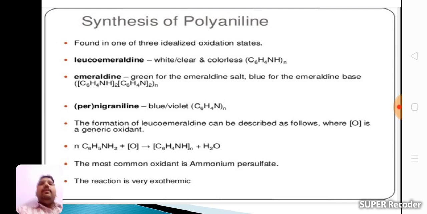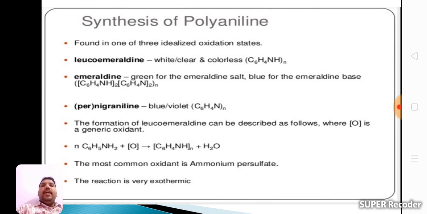First of all, polyaniline is found in one of three idealized oxidation states. In the first one, leucoemeraldine polyaniline is white, clear and colorless.